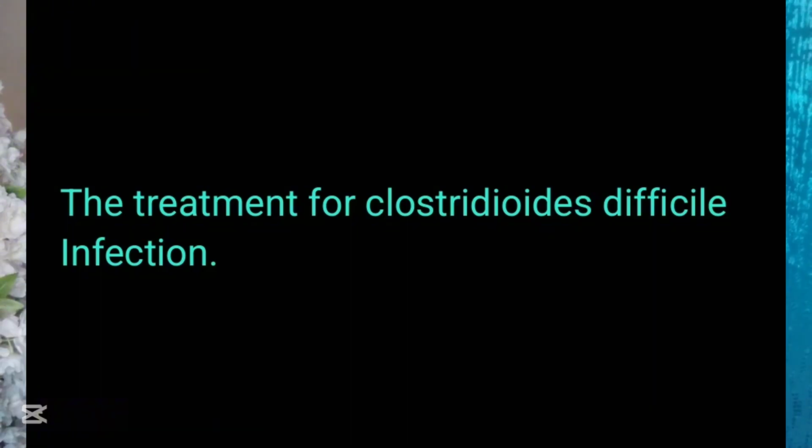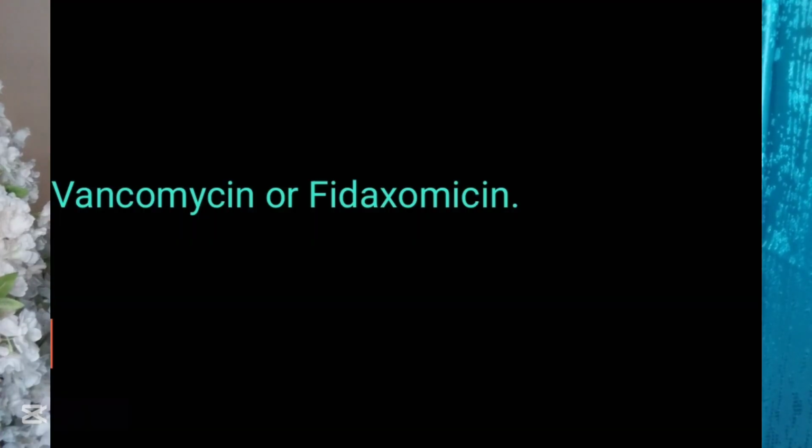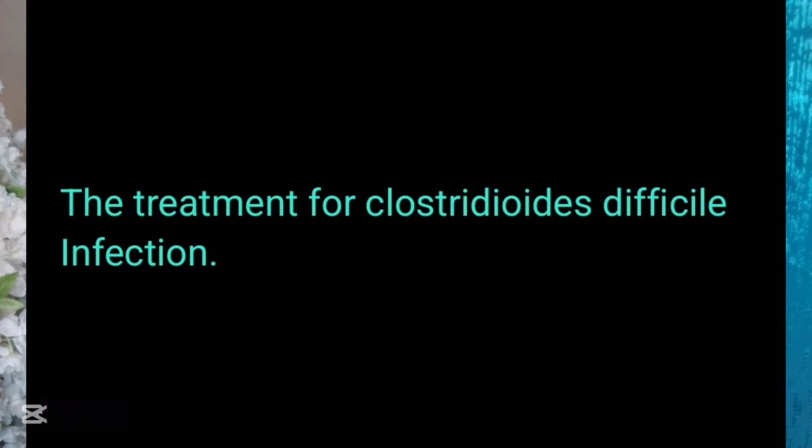The first thing we have to do is, if the patient is on antibiotics, the antibiotics that have caused the overgrowth of the Clostridioides difficile by killing off the rest of the normal flora, we have to stop that antibiotic immediately. For individuals that are just getting the first episode, we always employ vancomycin or fidaxomicin, and we usually use it for at least 10 days.